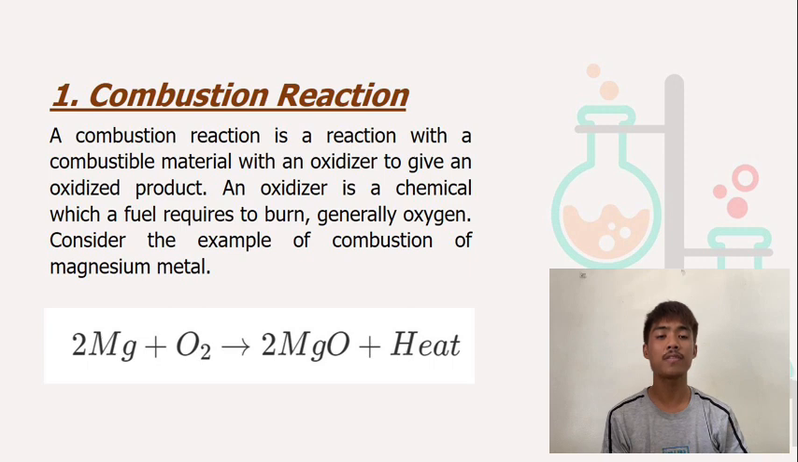Consider the example of combustion of magnesium metal. Here, two magnesium atoms react with the molecule of oxygen, producing two molecules of the compound magnesium oxide, releasing some heat in the process. To sum up, a combustion reaction is a type of chemical reaction in which a compound and an oxidant are reacted to produce heat and a new product.